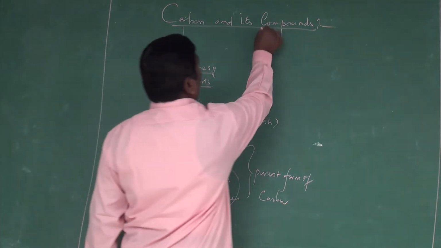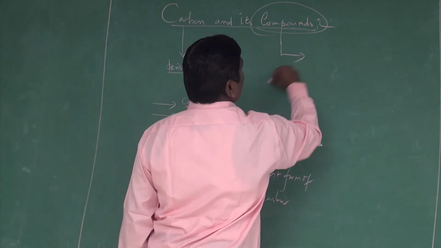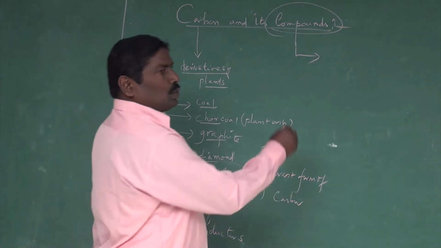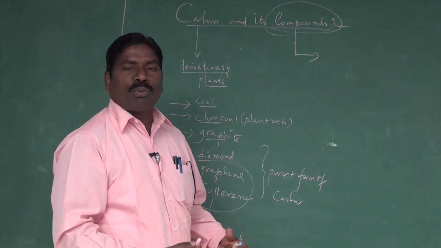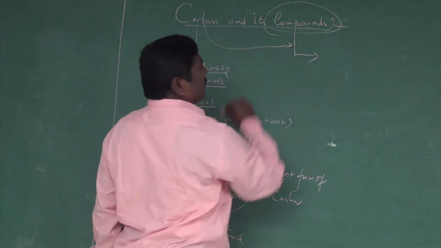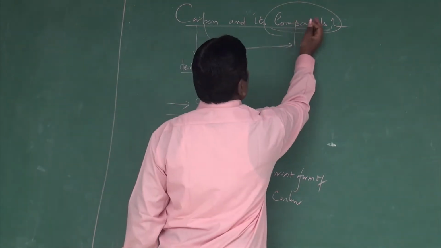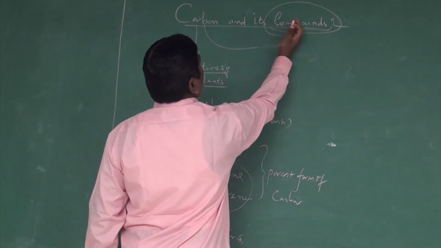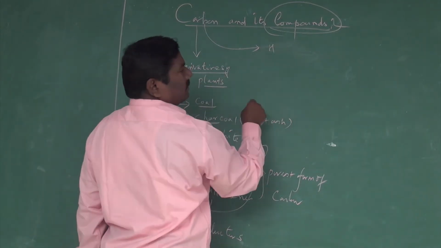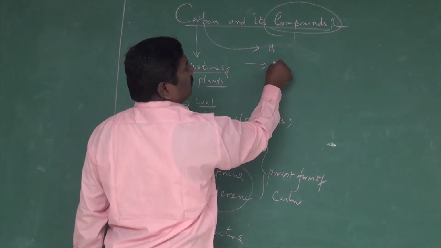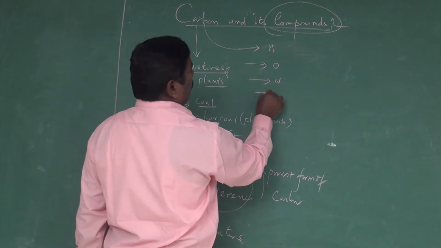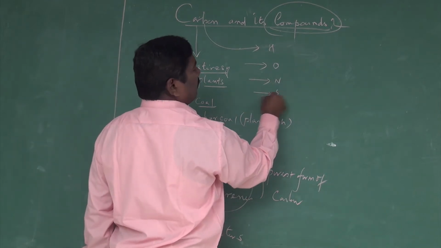Now you should know what its compounds are. Basically, you should know what compounds are: two or more elements combine together to produce compounds. Especially carbon combined with hydrogen, carbon combined with oxygen, carbon combined with nitrogen, carbon combined with sulfur.